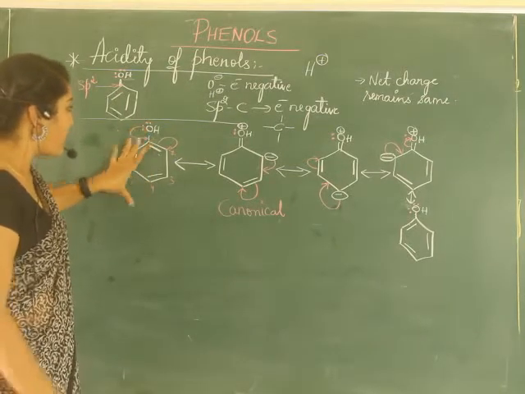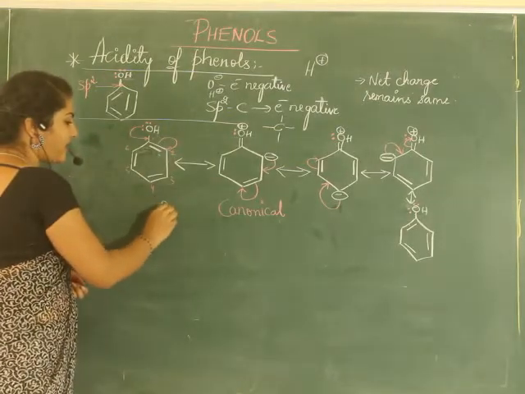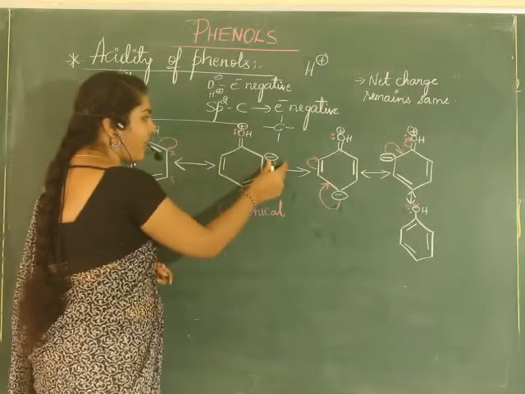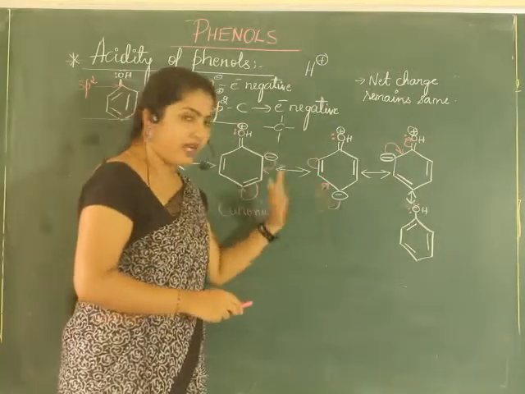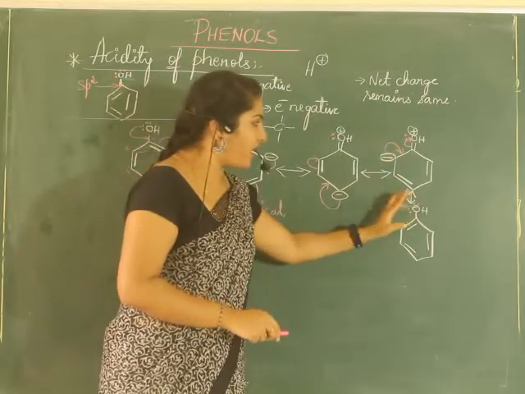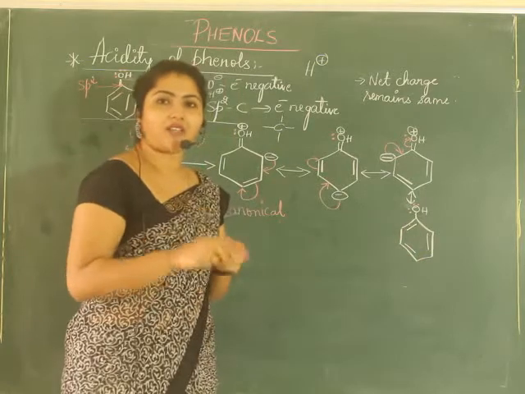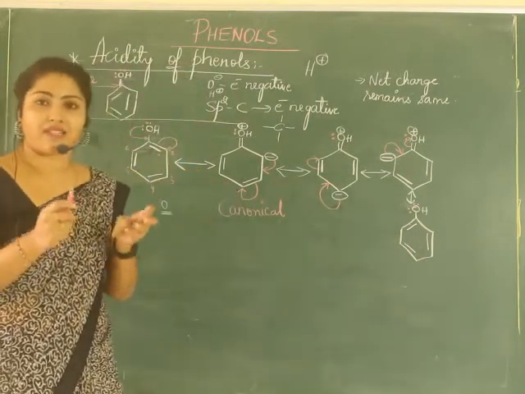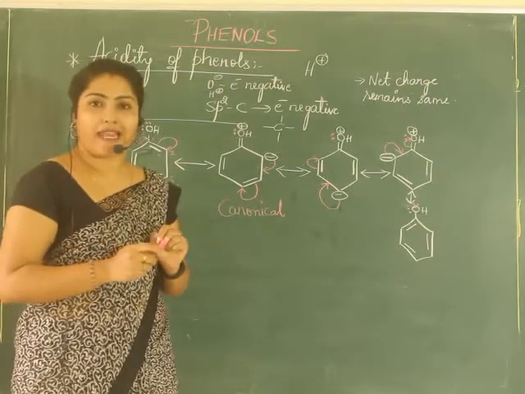Here the net charge is 0, isn't it? No extra charges here. So the net charge is 0. Here you can see one positive charge, one negative charge, balance, again 0. Here again one positive, one negative, 0. One positive, one negative, here one negative, 0. Here 0. So net charge in the structures remains same. Energy will remain same. It is just that we are showing the delocalization of electrons.